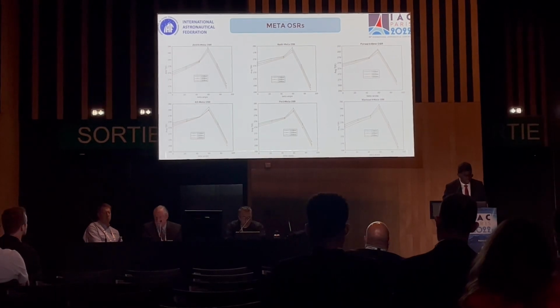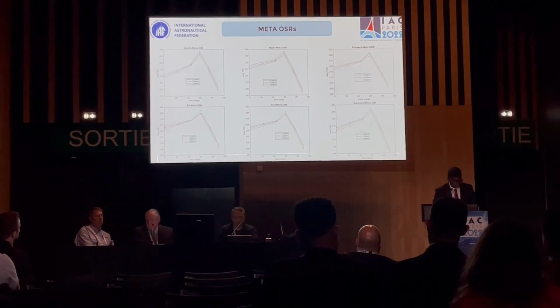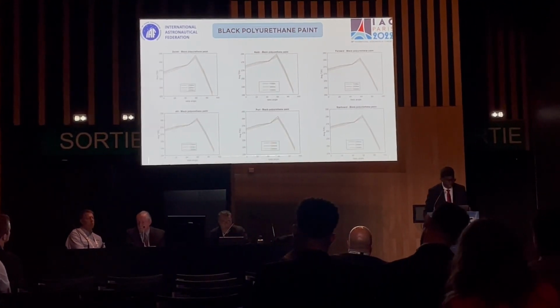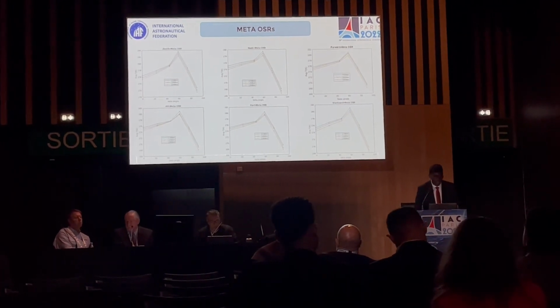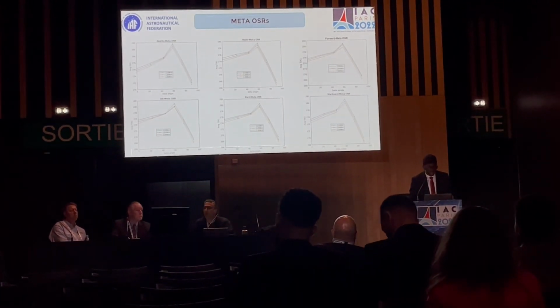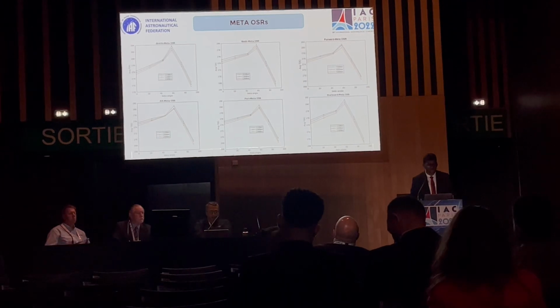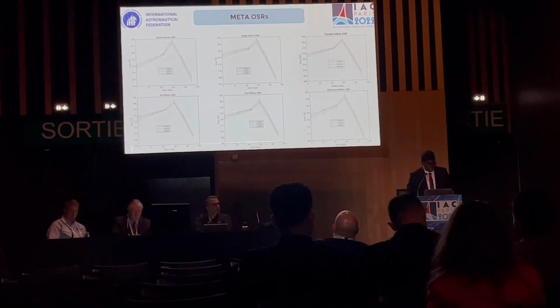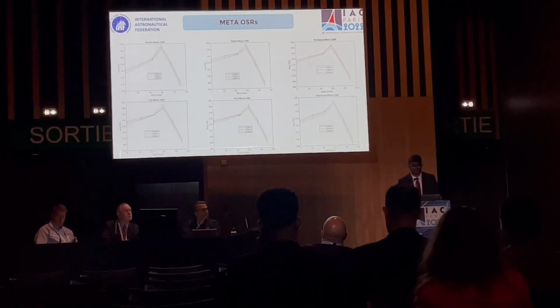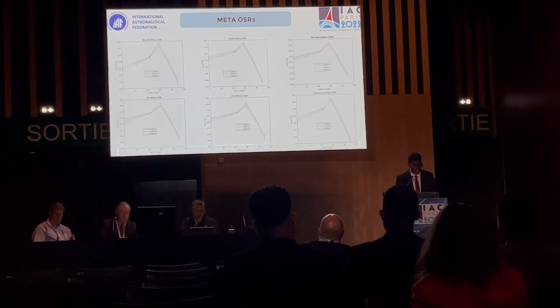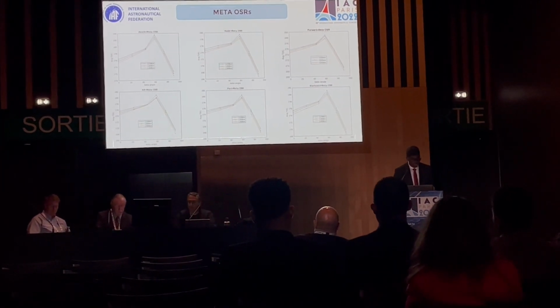But we can observe that the temperatures of all the phases are slightly lower than with the black polyurethane paint. Even though the difference in absorptivity between the black paint and the metal OSRs is significantly high, the variation in temperature profiles in each phase isn't that significant, because the metal OSRs are being used as quad tiles.